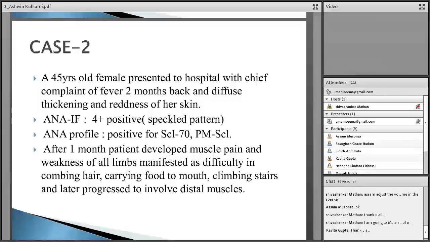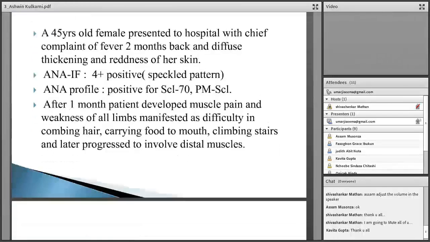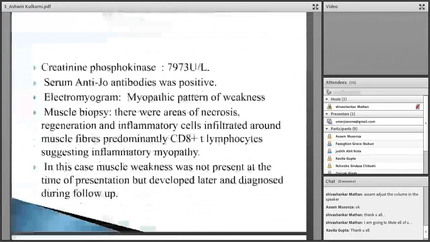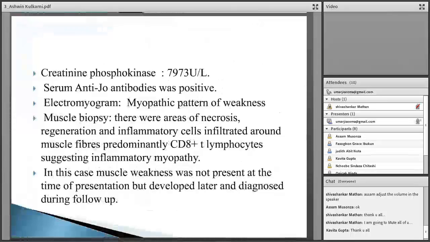After 1 month of this illness, she developed muscle pain and weakness of all four limbs, as manifested by difficulty in combing her hair, carrying food to mouth, climbing stairs, and later progressed to involve distal muscles. At that time her creatine phosphokinase, the indicator of muscle injury, was very high, which was 7973, and anti-Jo antibodies were positive, which is a feature of polymyositis. Her electromyogram showed a myopathic pattern of weakness.